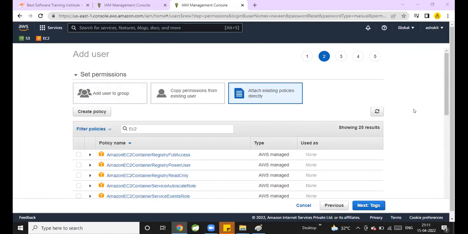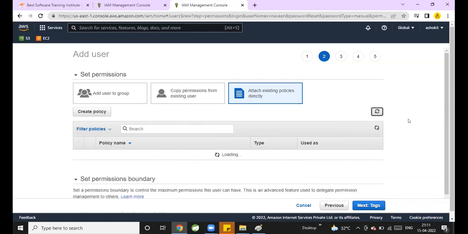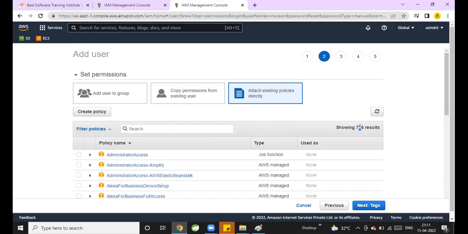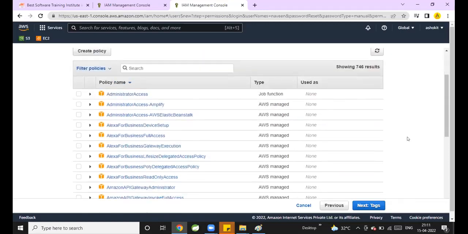Now, whenever we are creating the IAM accounts, we need to specify the policies. Could you please tell me what is the purpose of a policy? A policy will define what that user can do in the AWS. What resource he can access and what operation he can perform on the resource in the AWS, we will define by using policies. There are so many policies available in the AWS. Total how many policies are available in the AWS, guys? A total of 746 policies are available in the AWS.